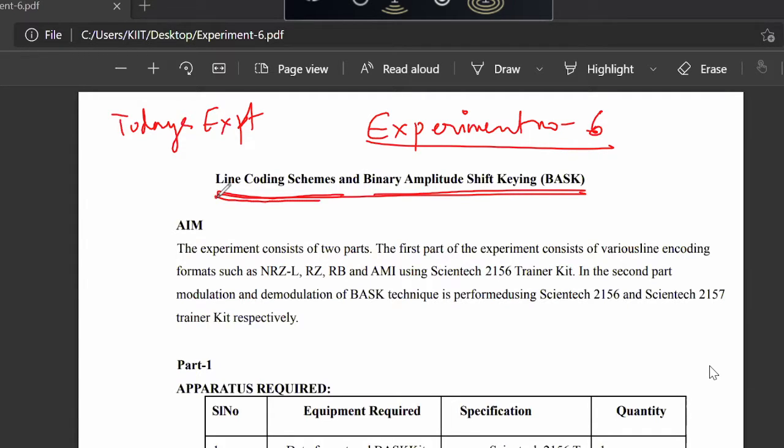So line coding, I'm sure all the sections must have finished because it's a part of your DCT syllabus for mid-sem. So are you all aware of the line coding or not? Polar, bipolar, Manchester, AMI, all these line coding techniques. Have you all finished in your class? Yes, ma'am. I don't need to explain. No, I'm not explaining then. I hope you all know about it.